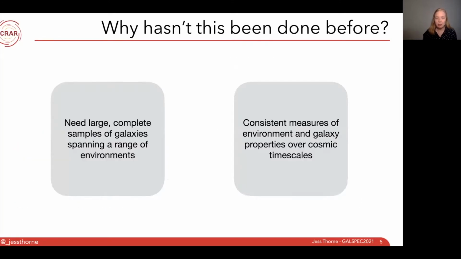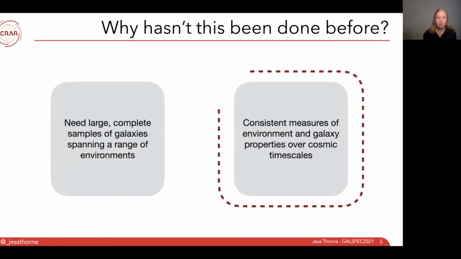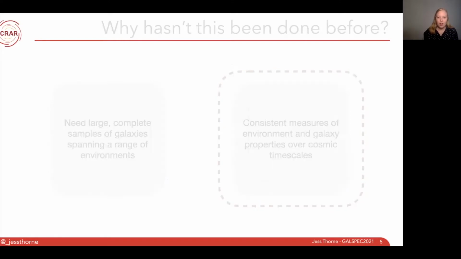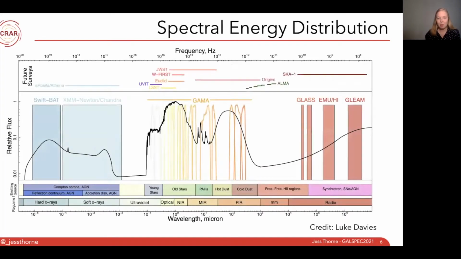Once we have our large sample of galaxies, we need consistent measures of environment and galaxy properties over cosmic timescales. The measures of environment for DEVILS are still yet to come as we're still observing, but for today, I'm going to talk about the galaxy properties. The number one way we can measure galaxy properties is through their spectral energy distributions, or SEDs. An SED of a galaxy is just a measure of the relative flux emitted by the galaxy as a function of wavelength.